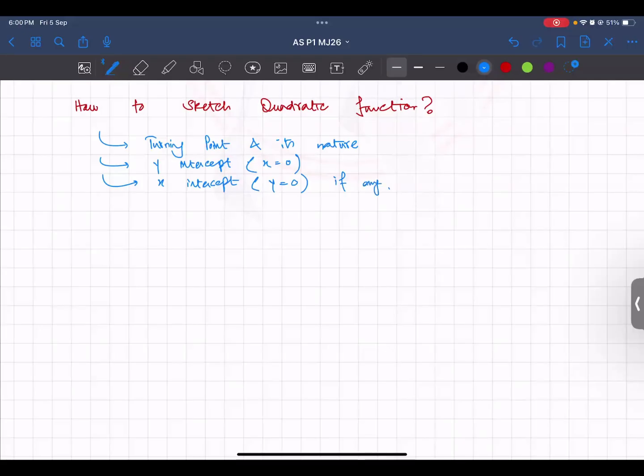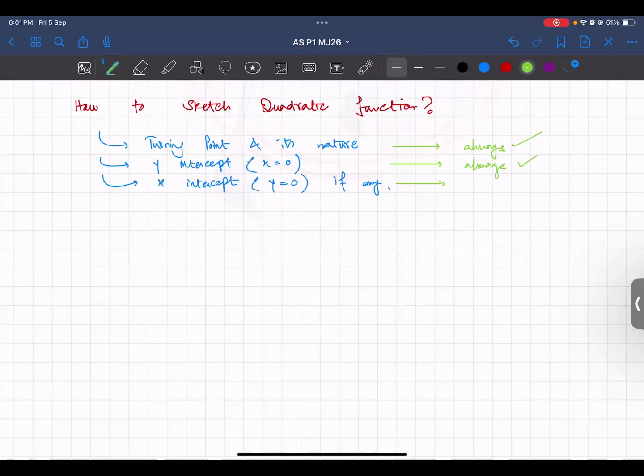It's not necessary that you will always have an x-intercept. You will always have a turning point in a quadratic function, always. You will always have a y-intercept, always. And your x-intercept, you can have it as well.